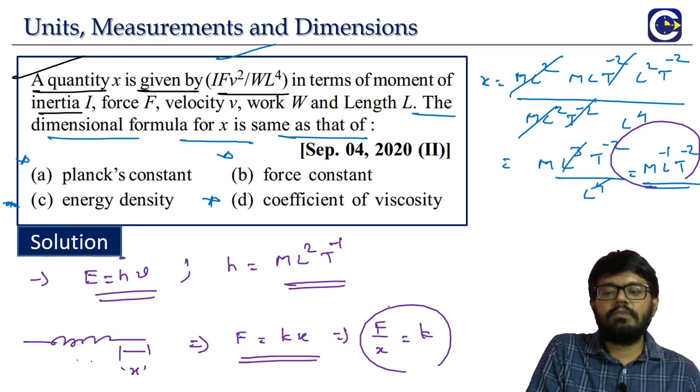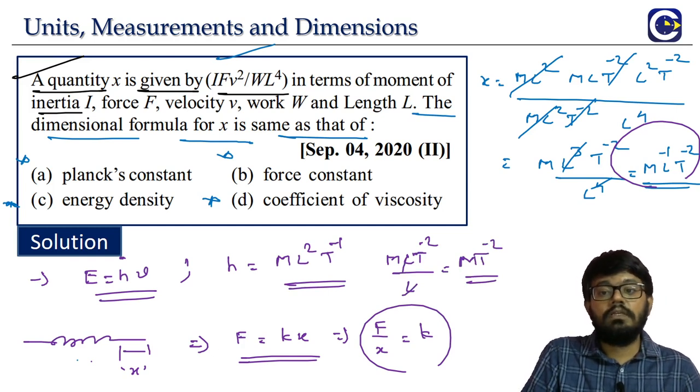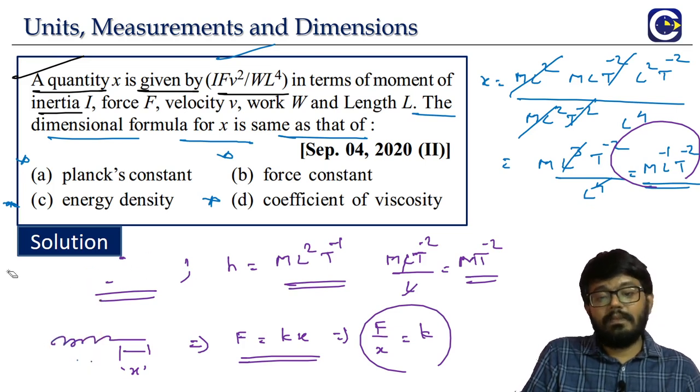Dimension wise, check it. F means M L T power minus 2 by, this is L, so what is it? M T power minus 2. That is the dimensional formula for the spring constant, force constant, stiffness constant, whatever you call it. So which means both A is not matching, B is also not matching.